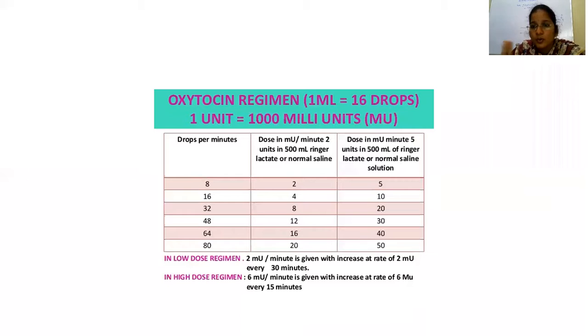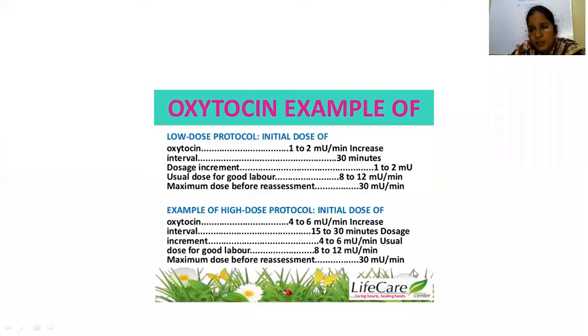So we have two dose regimens for oxytocin. One is the low dose regimen and the other is the high dose regimen. In the low dose regimen, we will start with a low dose of 2 milli international units per minute, increasing at a rate of 2 milli international units per minute every 30 minutes. Next is the high dose, where we start with 6 milli international units and increment the dose at the rate of 6 milli units every 15 minutes. In both cases, the outcome is good.